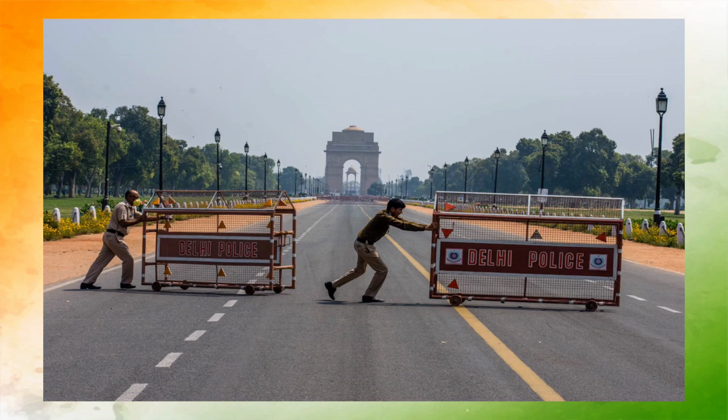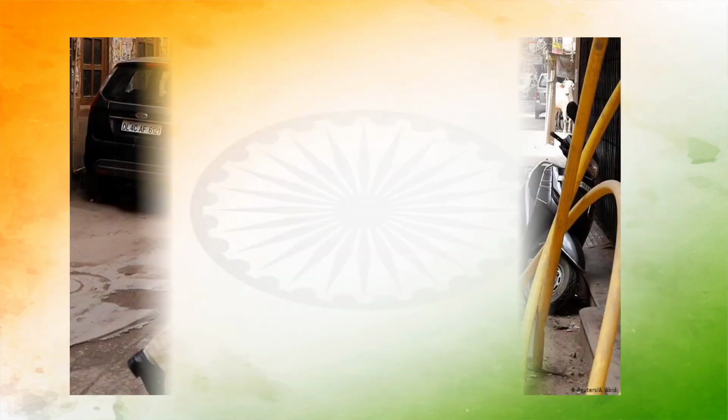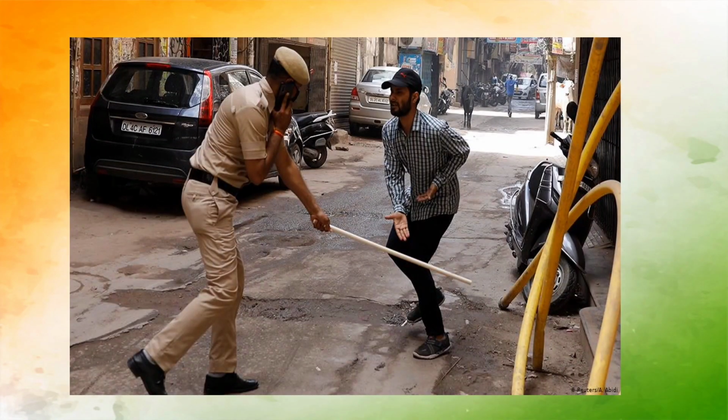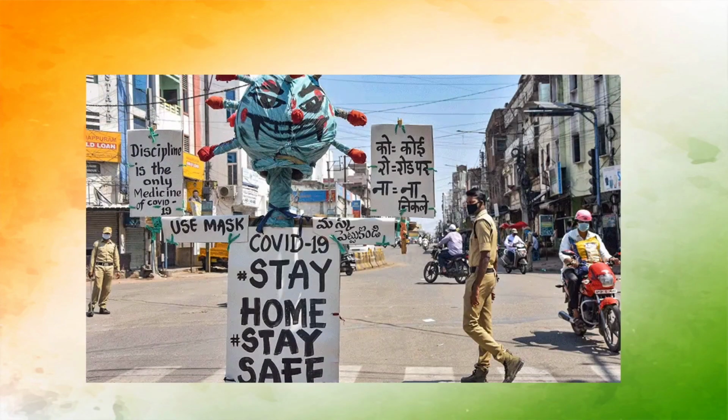There were police, there were different officers who tried and blocked the road and didn't allow any movement. If people moved or came out during the lockdown, then they were punished and told and forced to go back to their homes and not to move out of their houses.